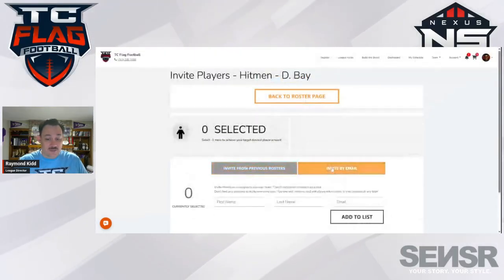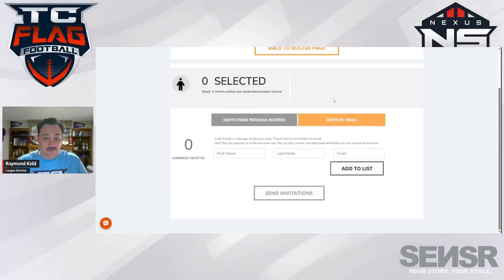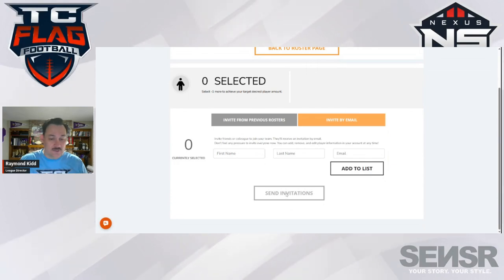If you're doing an invite by email, you can enter the name and their email address and then add to a list. Their name will pop up here, and if you want to add more players, you can keep adding name by name, and it'll build a collaborative list. After you've filled out everybody you want to invite, you click Send Invitations and it will send invitations to your team.